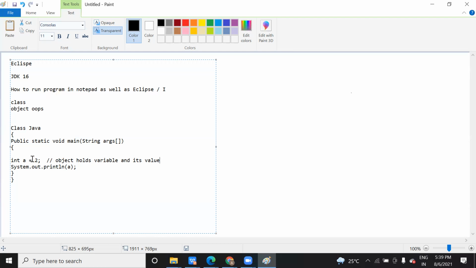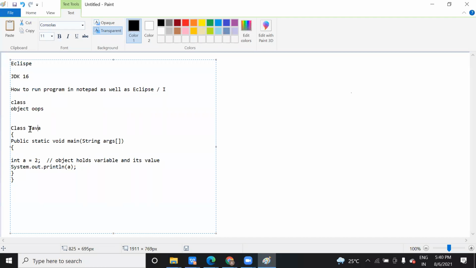Here we have just created a variable, but I will tell you how to create an object. Once you create an object, this class will become active for running. Running means when you click on any software, it first comes into your RAM, and then it starts execution, right? A similar thing happens with a program, because a program is also software. A collection of programs is software. So when you run this program and you create an object, it will make the whole class ready for execution inside your RAM memory.